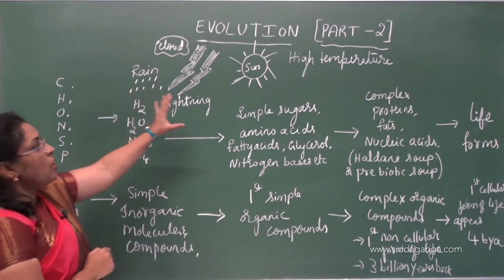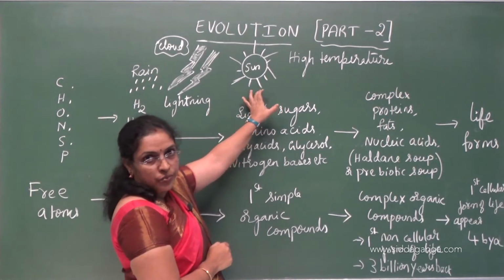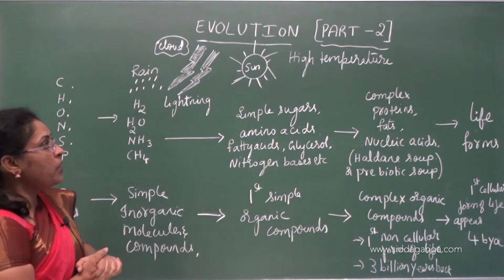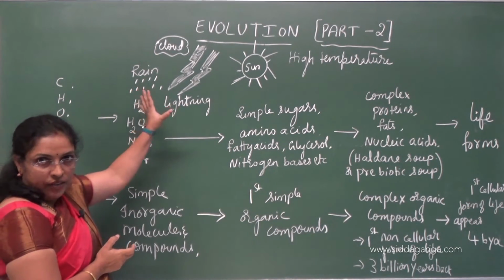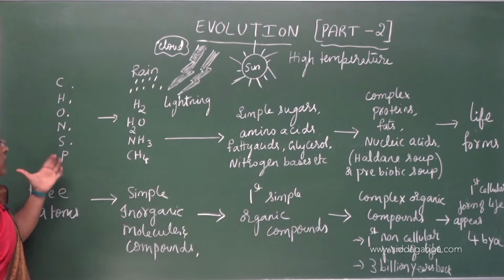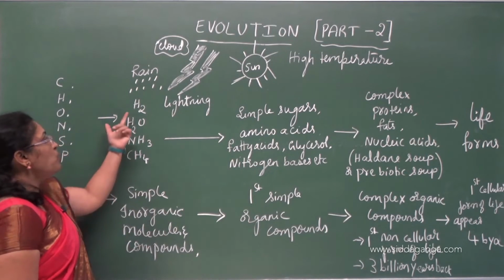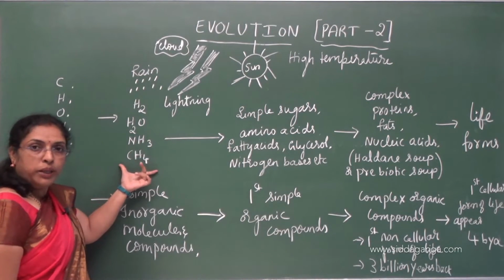So in the presence of high temperature, where the sun is made directly responsible for temperature, along with lightning and heavy rain, the free atoms reacted and formed simple inorganic molecules like hydrogen, water vapor, ammonia and methane.